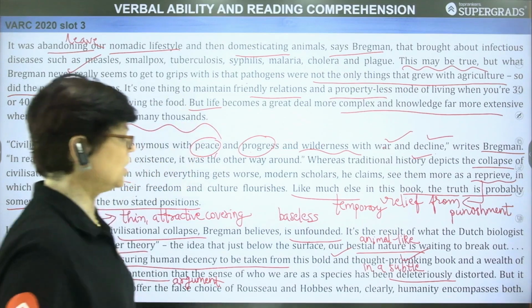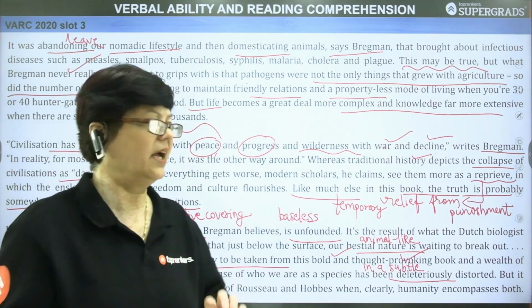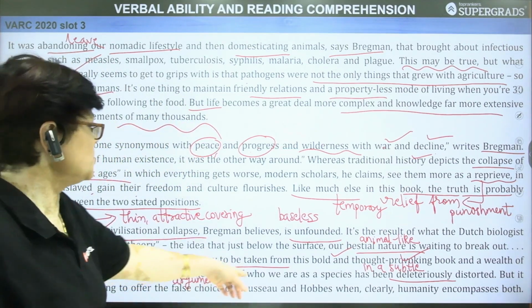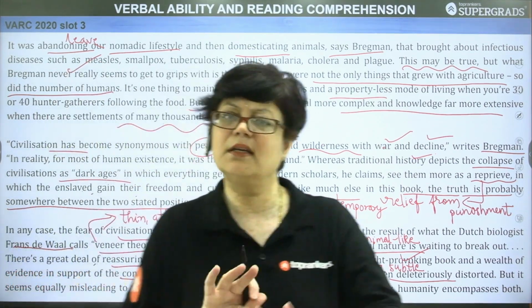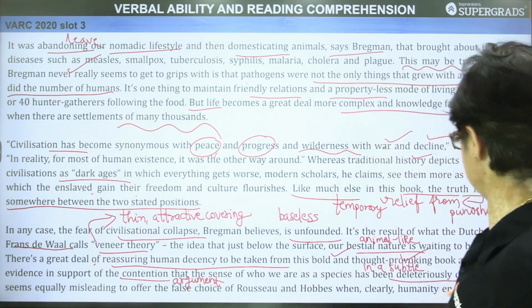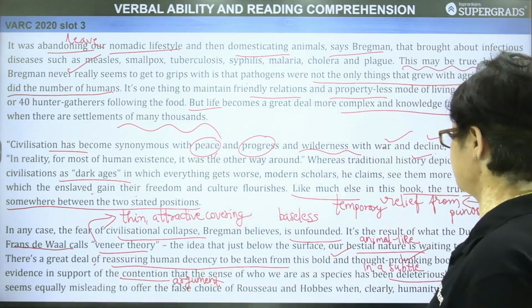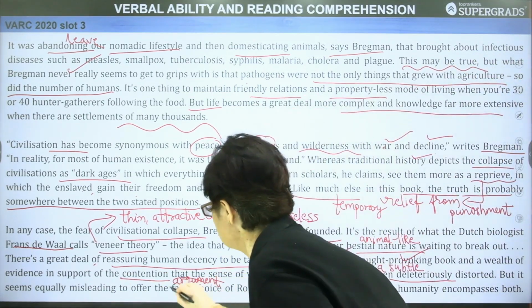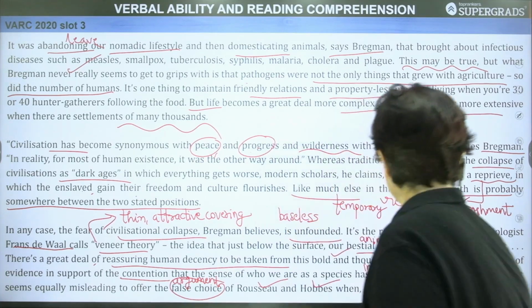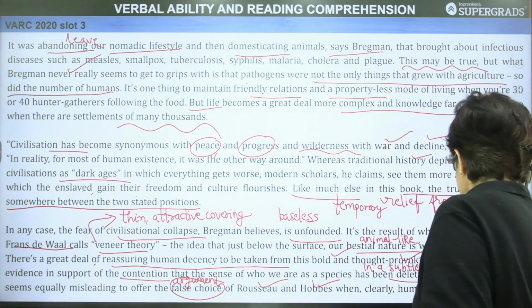What has been distorted? What has changed? This one. The sense of who we are as a species has been distorted. But it seems equally misleading to offer the false choice of Rousseau and Hobbes, when clearly humanity encompasses both.